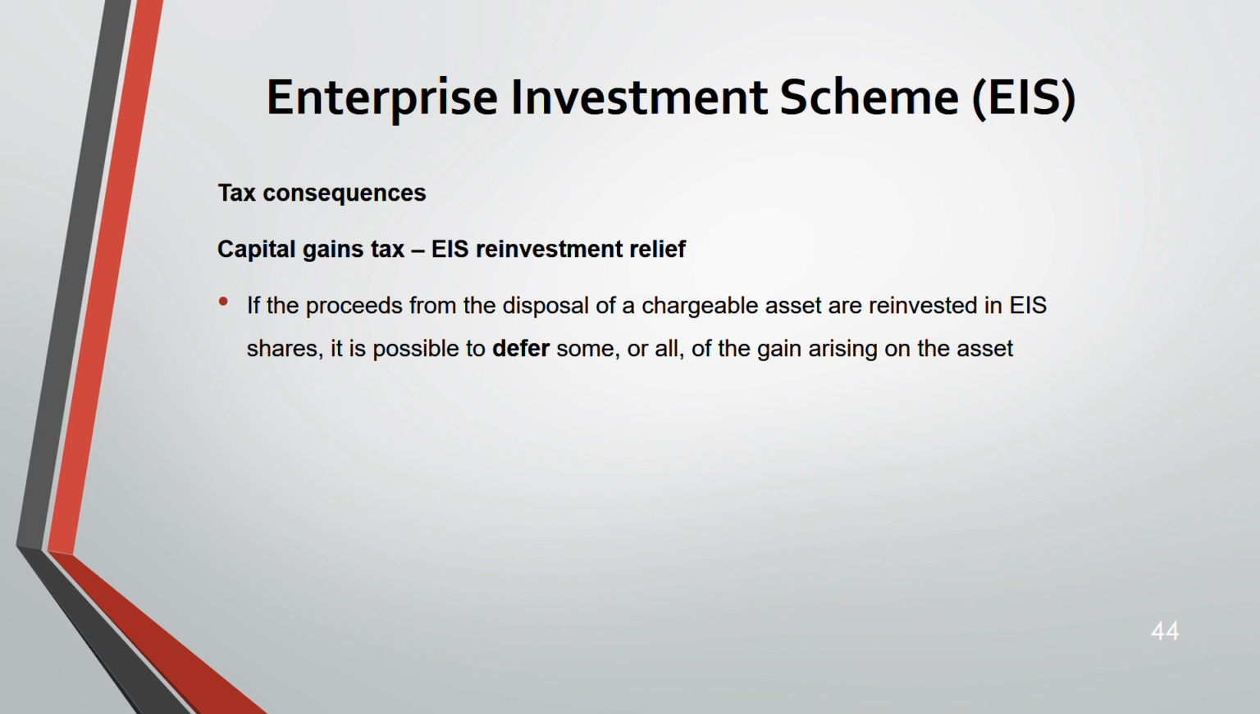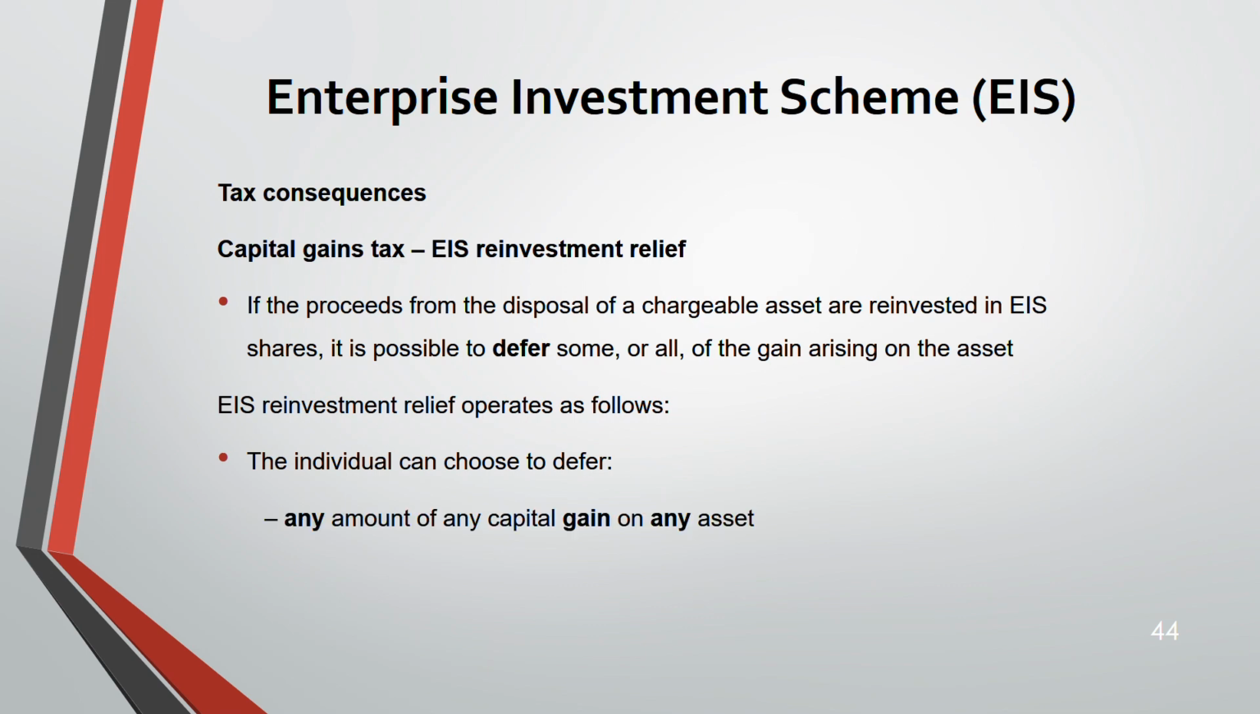Now, let's say when you're disposing a chargeable asset, any proceeds that you are receiving, if you use that proceed to reinvest in EIS share, that is known as EIS reinvestment. So when you are reinvesting, you get a relief. That's why it is known as EIS reinvestment relief. When you are reinvesting the proceed of the disposal of a chargeable asset, only in EIS share, not any other share, it is possible at that time to defer some or all of the gain arising on that asset. This is how it works.